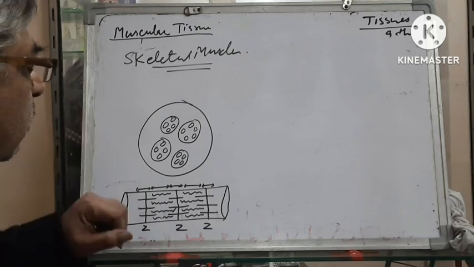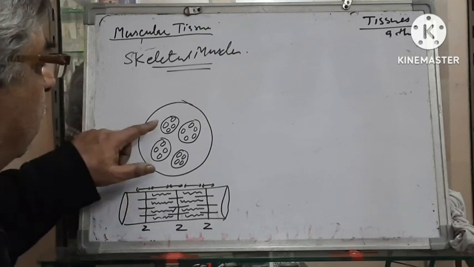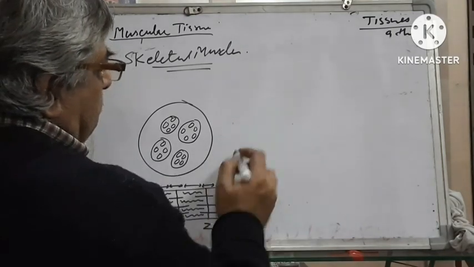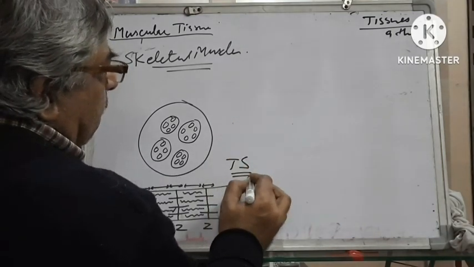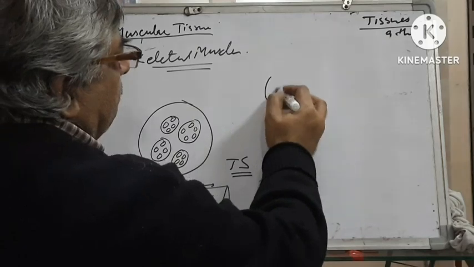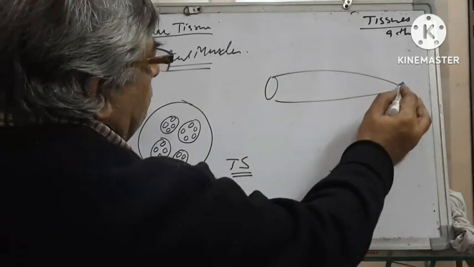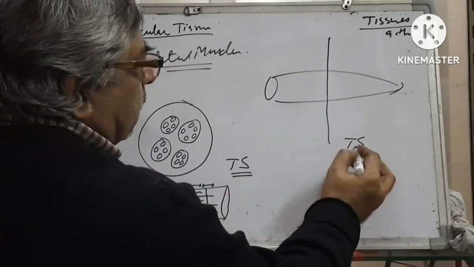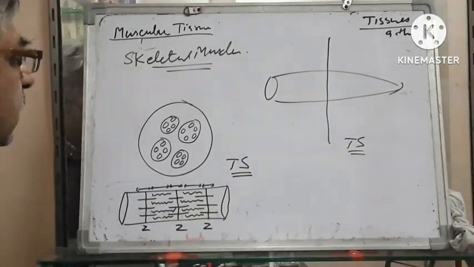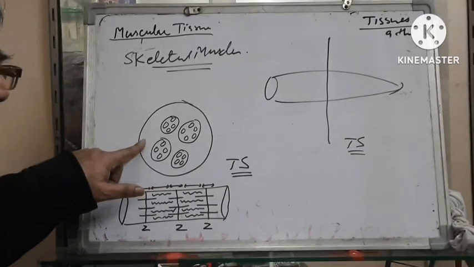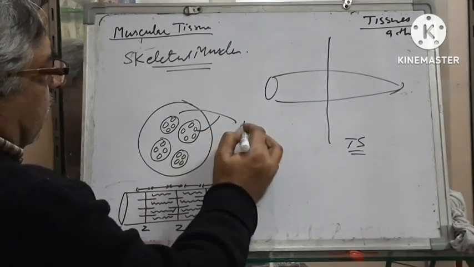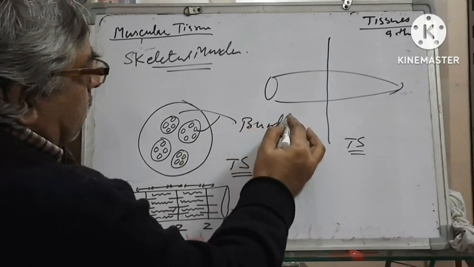All the three types of muscles are made up of muscle bundles. This is a transverse section. For example, this is a muscle. If we cut it like this, it is known as transverse section. In a transverse section, the muscle is seen as made up of several bundles.